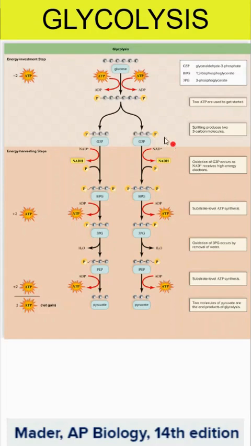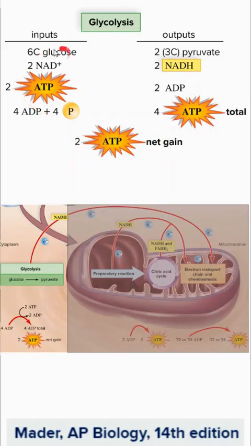So glycolysis has many steps. There's energy investment steps, there's energy harvesting steps, there's some phosphorylation that occurs. Ultimately, we start with glucose and we end up with 2 pyruvates. We put a little ATP in, we get more ATP out, and we carry a few electrons. So again, we have glucose and NAD plus coming in. We have to put a little bit of ATP in to begin with, but we get out our 3-carbon molecule pyruvate. We carry some electrons over to the electron transport chain within the mitochondria, and we get some ATP out of that.